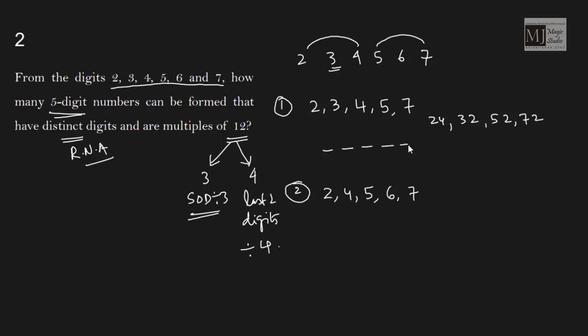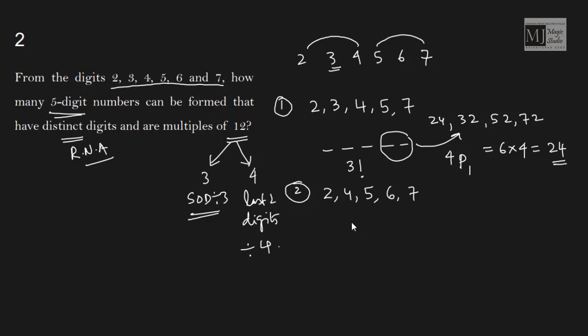That means we have a 5-digit number where the last 2 digits are occupied by any one of these, in how many ways? 4P1 ways. Correct? Now we are left with 3 spaces and 3 digits. 3 digits in 3 spaces would be arranged in factorial 3 ways. So factorial 3 is 6 and 4P1 is 4. That means we can have 24 numbers with digits 2, 3, 4, 5, 7 which are divisible by 4.